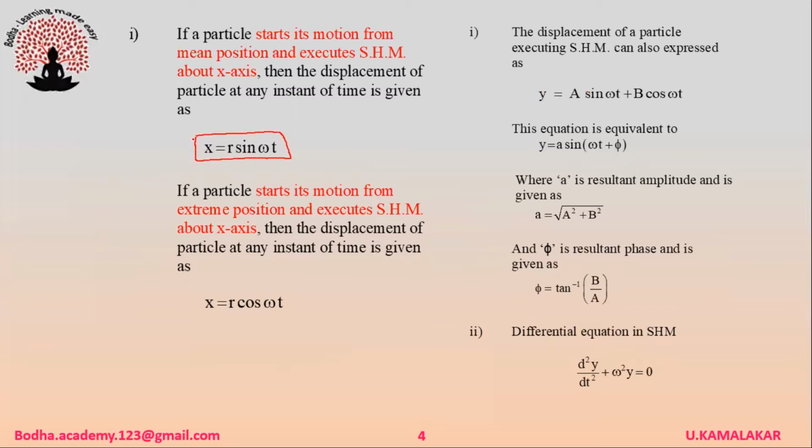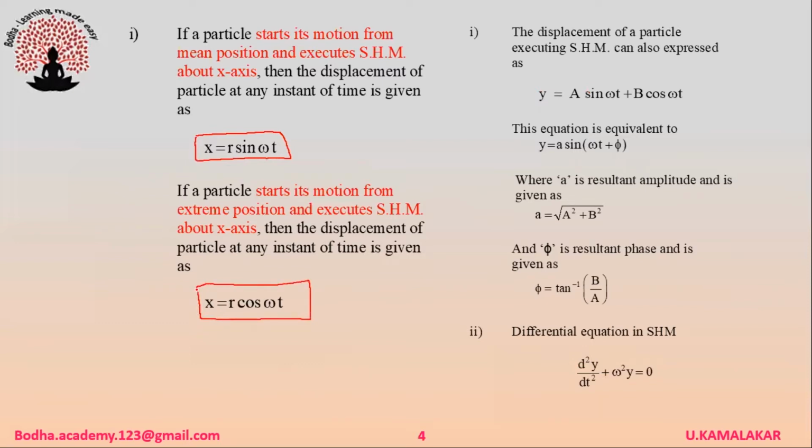If the particle starts from extreme position and executes SHM about the x-axis, then displacement is given as x is equal to r cos omega t.